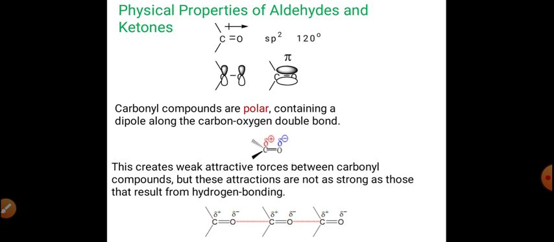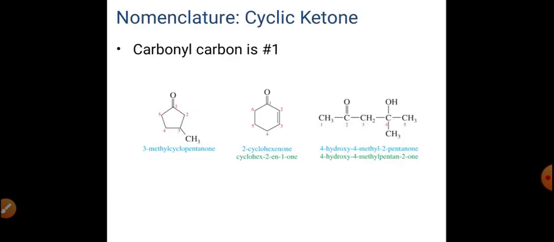So first of all we will discuss the physical properties, and when we talk about the physical properties, one point should be very clear in our mind: aldehydes and ketones contain the carbonyl group, and that group makes them polar. So most of the physical properties of aldehydes and ketones are associated with this polar nature.